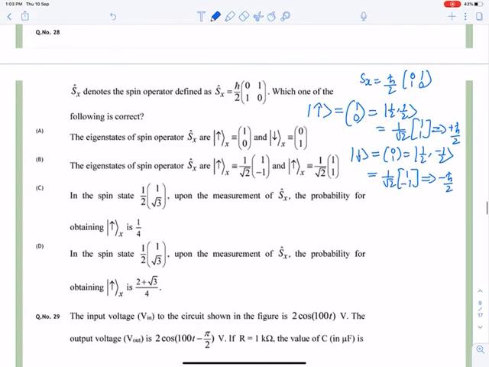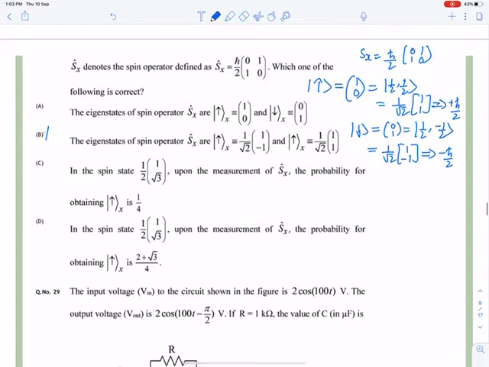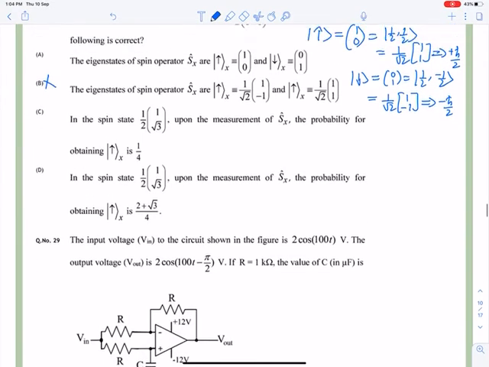Okay, so now see, if you check option B, some students can say that option B should be correct, but no, see it carefully. In option B, all the spins are up. If one of the spins were down, then I could say option B is correct. But this is not the case here. So in exams, you have to keep your mind and eyes open and not take it blindly. So option B is not correct. We will move to option C or D.